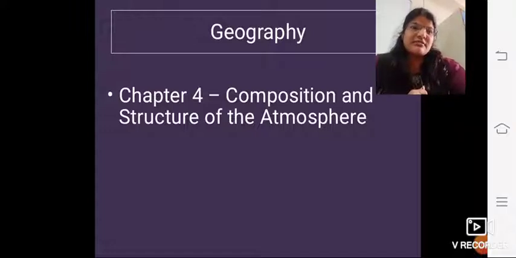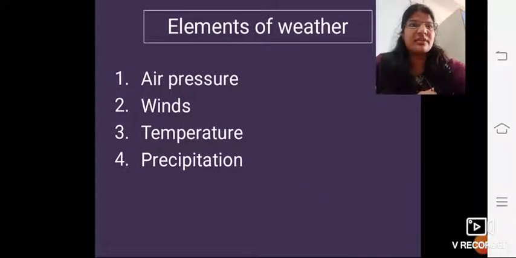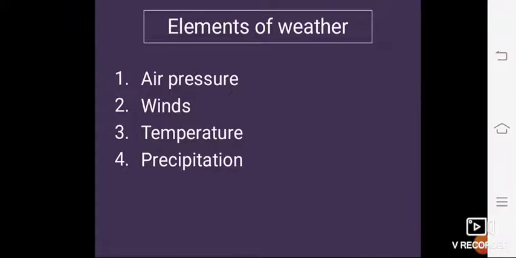In the previous session, what did we learn, students? We learnt about the different layers of the atmosphere, right? In which we learnt about troposphere, stratosphere, thermosphere, which is also known as ionosphere, mesosphere, and exosphere. In today's session, we are going to learn about the elements of weather.